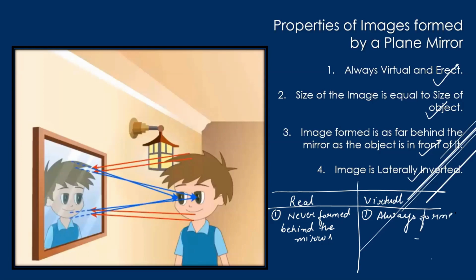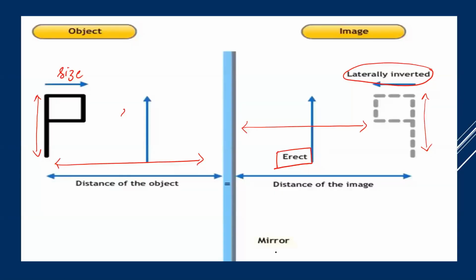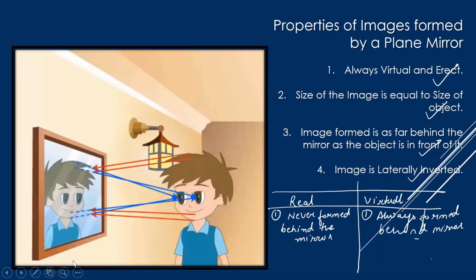Why? Because we are able to see it. Real images can be seen, but they are not formed behind the mirror, because they are in front of you. Now, how will real images be seen then? Real images are always obtained on a screen. I'll give an example for this.